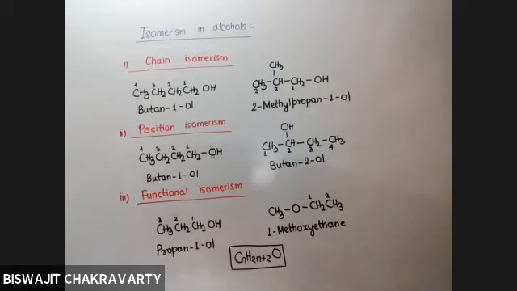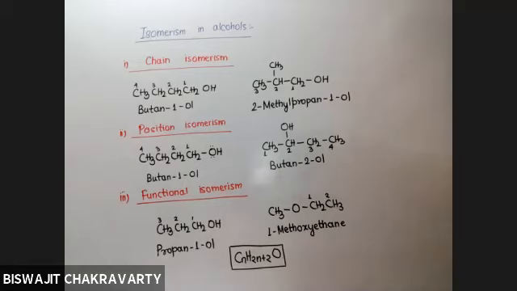So this is how we can differentiate between alcohols and ethers. Again, I am repeating, in alcohol, out of the two positions around the oxygen, one position must be acquired by hydrogen. But in ethers, both the positions have to be acquired by alkyl groups only. Coming to the nomenclature of ethers, you have to take care that the smaller alkyl group should be counted along with oxygen, making it alkoxy, and the larger alkyl group will be the parent chain, and that will be alkane. Clear or not? Yes, sir.